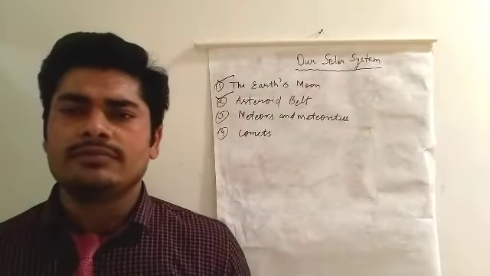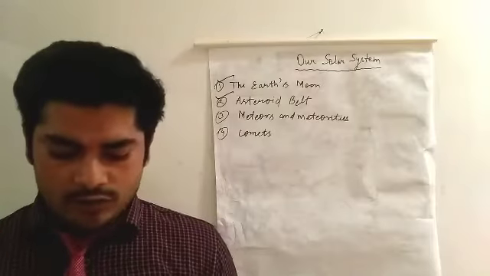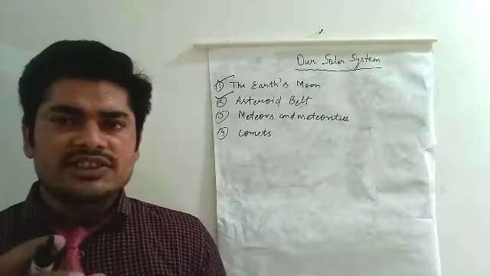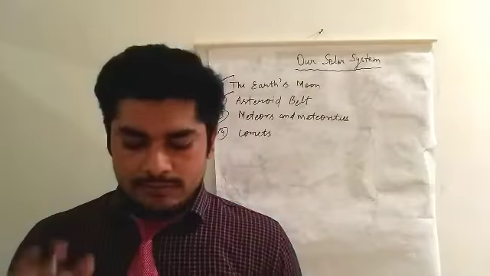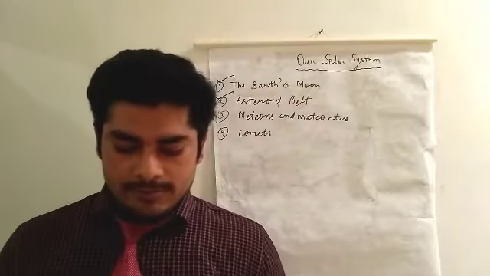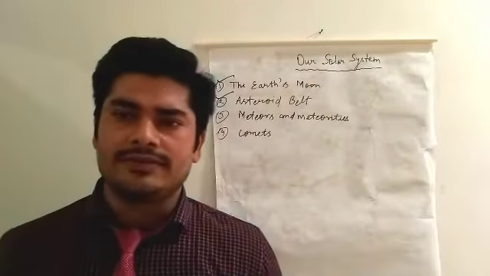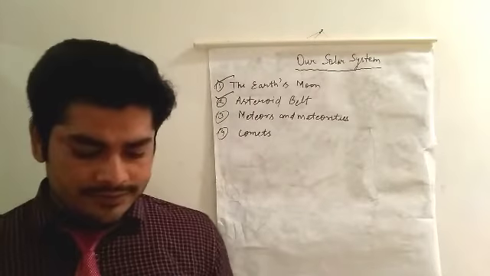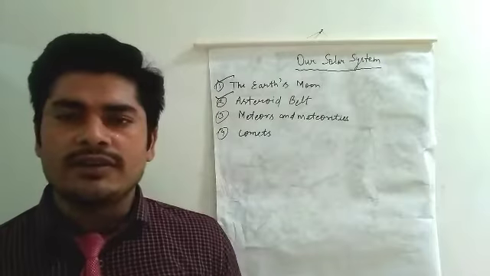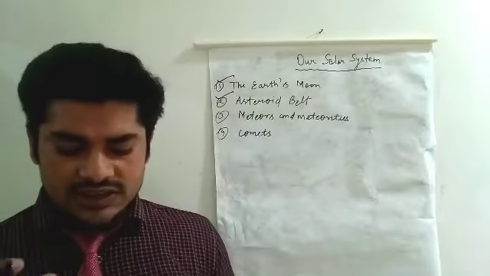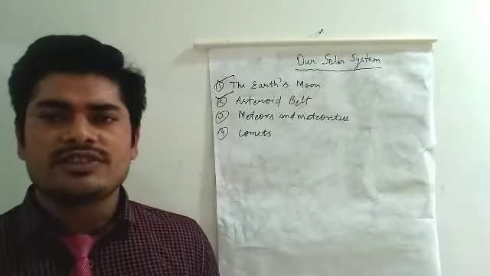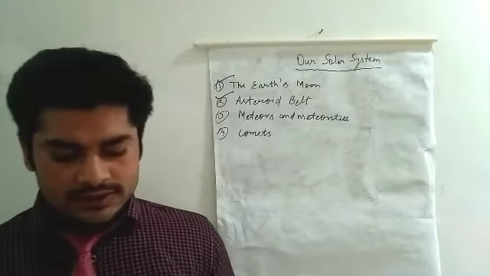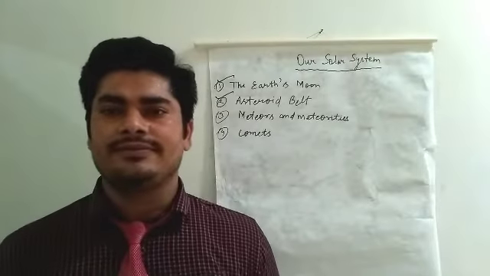Most of them can be found orbiting the sun in the belt between Mars and Jupiter. So, dear student, this is the notable point: this region in our solar system is called the asteroid belt.